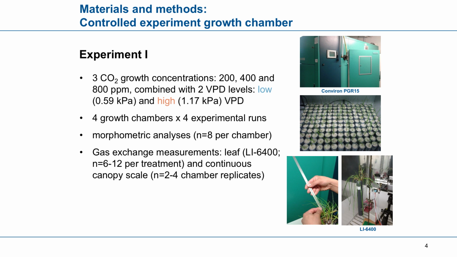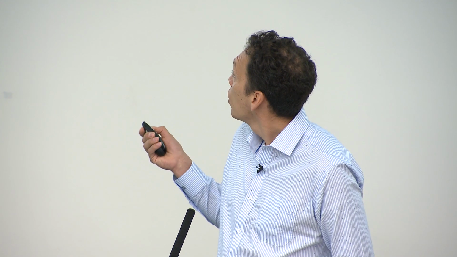After a steady state was achieved in our canopies, we performed the morphometric analysis and also gas exchange measurements, both at the leaf level with this kind of system, and also at the canopy scale level. In both cases, we used infrared gas analysis techniques. And as you may see here, we grew these plants in individual tubes with quartz sand, and we irrigated them with a slightly modified Hoagland solution. It had a slightly lower nitrogen concentration than the original one. We didn't want to give the plants excess nitrogen.